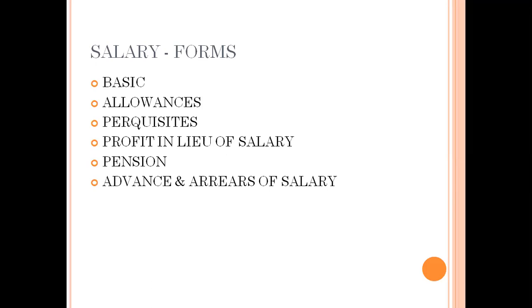Then they give CCA, which means city compensatory allowance. Some persons are posted in a very high-altitude area, in a hills area, so in that area they can give a certain additional amount. If the person is working in a very remote or rural area, the salary may be very less. If the same person is posted in a metropolitan city, like Delhi, Mumbai, or Calcutta, then they give an additional amount. That is called city compensatory allowance.